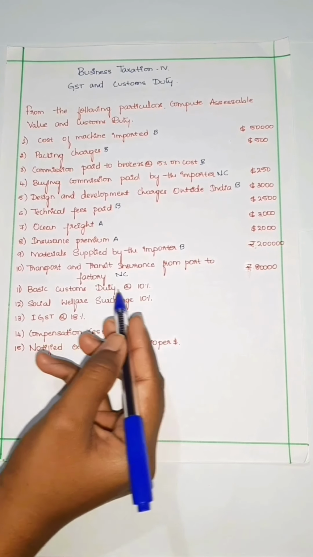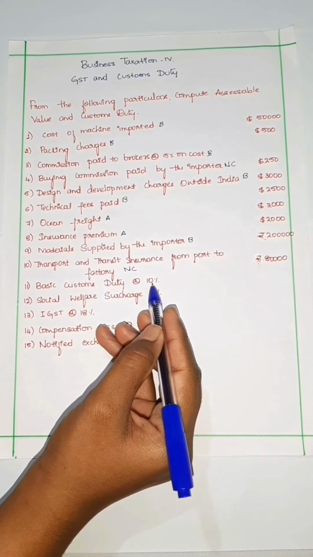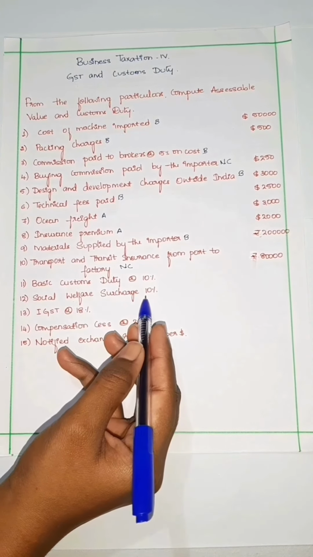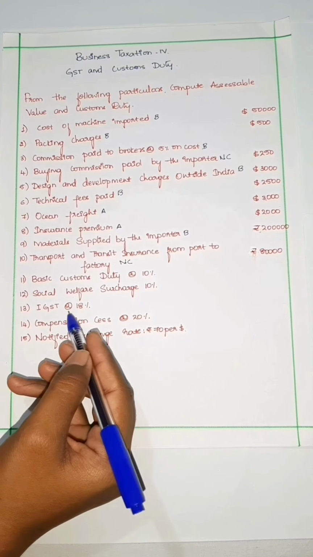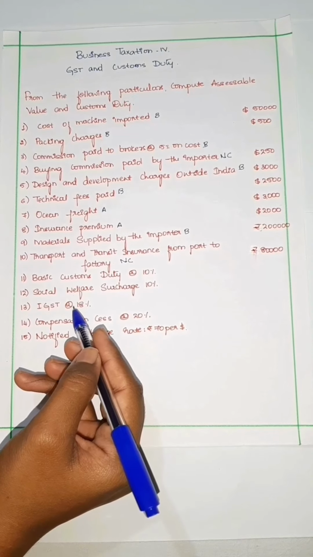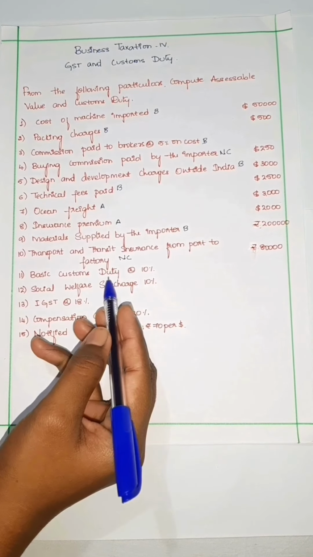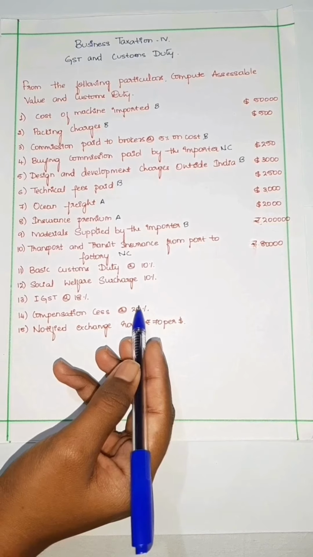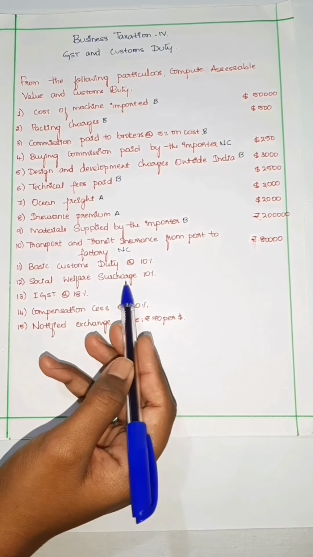Next, basic custom duty at 10%. Basic custom duty should be calculated on assessable value. Social welfare surcharge 10%. It should be calculated on basic custom duty. IGST at 18%, and this IGST should be calculated on assessable value, basic custom duty and social welfare surcharge. Compensation cess at 20% should be calculated on assessable value, basic custom duty and social welfare surcharge.